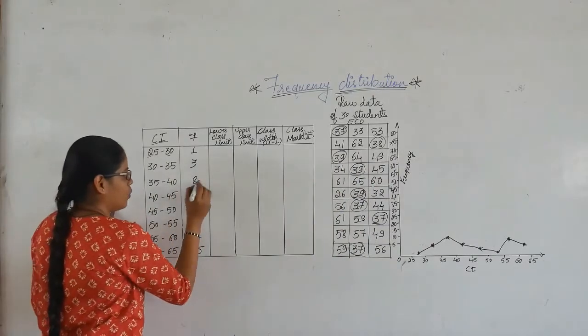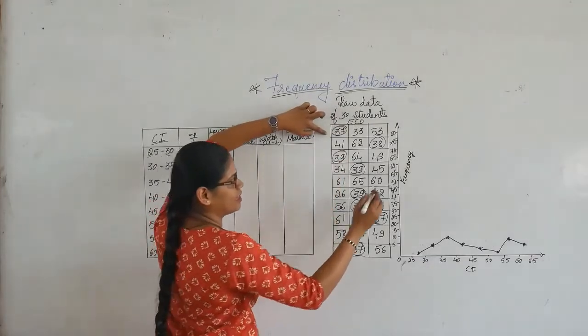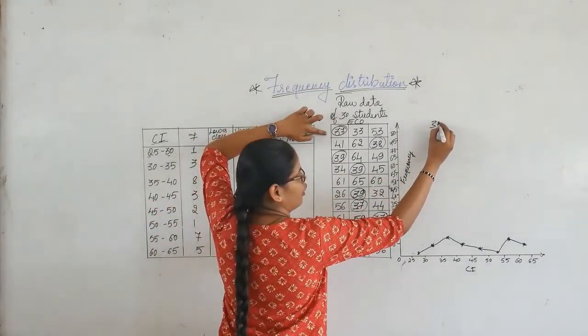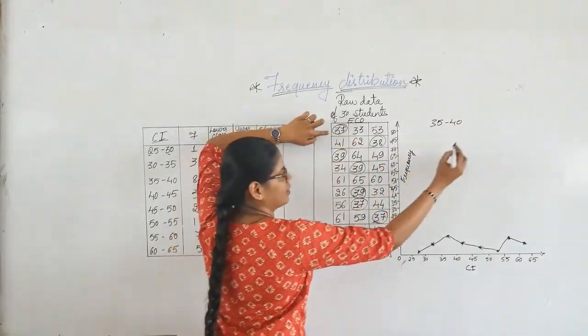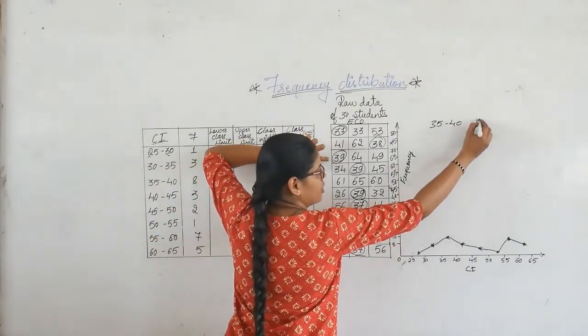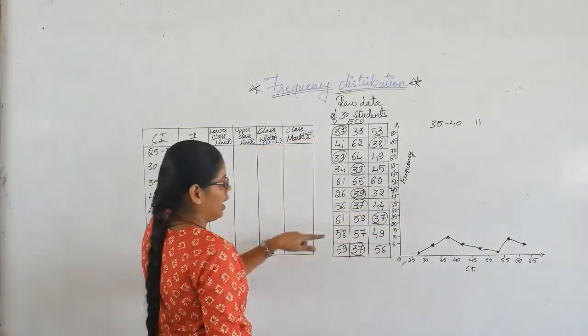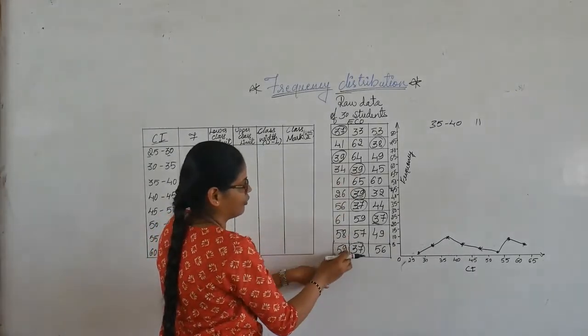That's how we have marked. If you go on marking, this becomes 37 in the range of 35 to 40. This 37 will be the first mark, and this 39 becomes your second frequency mark. Then if you look at this, we don't have any between 35 to 40.